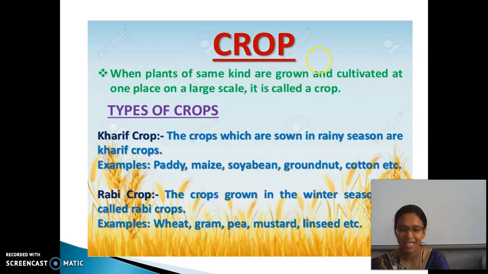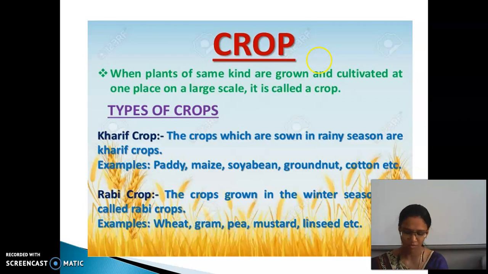When plants of the same kind are grown and cultivated at one place on a large scale, it is called a crop. Based on this, crops are divided into two types: the kharif crop and the rabi crop.